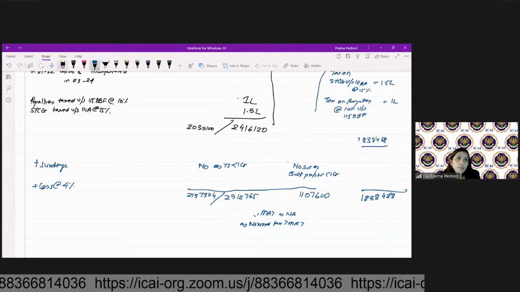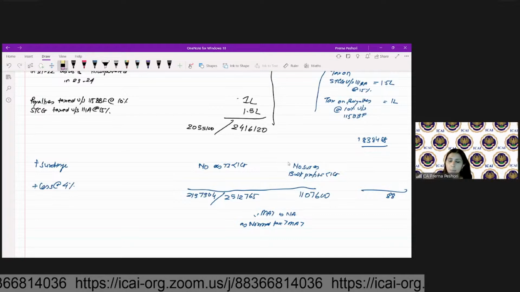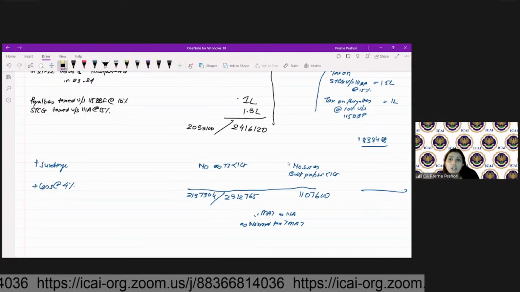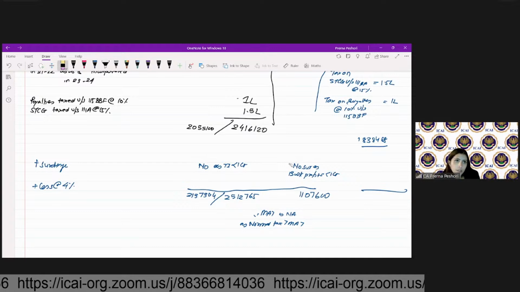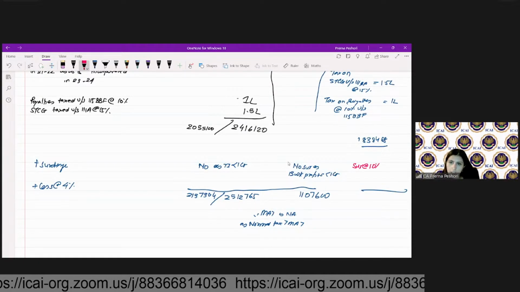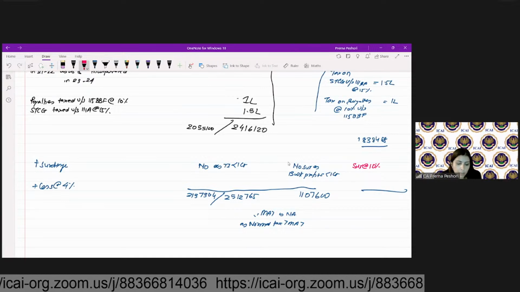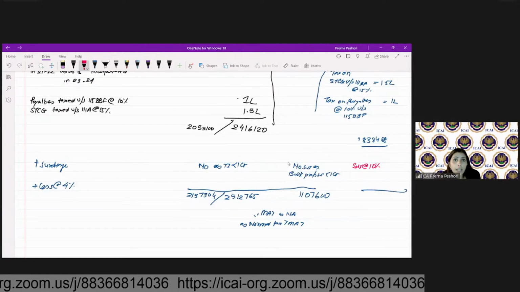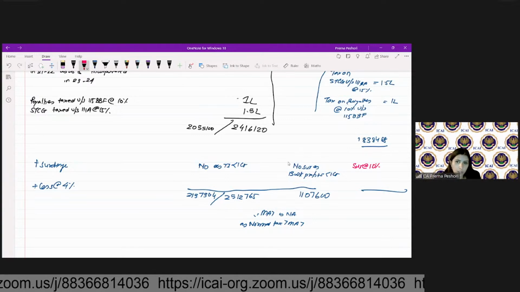But here my surcharge will be applicable because under 115 BAA surcharge is 10%. So here surcharge at the rate of 10% will be applicable on all the incomes, even 115 BBF, and 111A short-term capital gain.